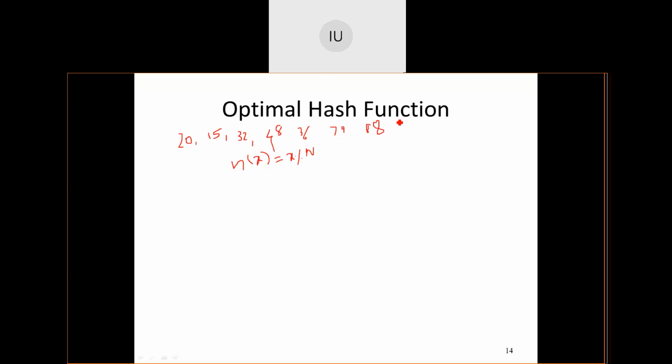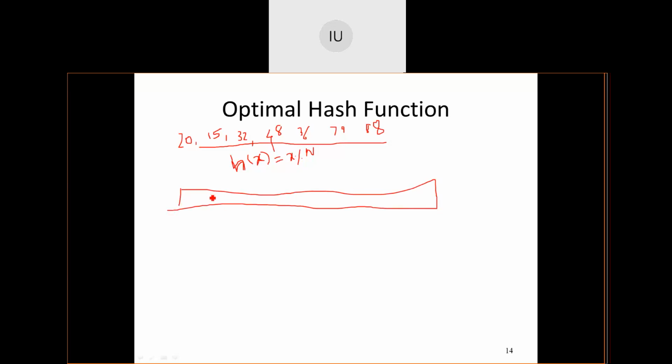Okay. Table size given is 10. So now x indicates every element that is given here. So go on applying element by element on this function. H of 20 is equal to 20 mod 10. How much does it hold for h of 20? What is the value that you will get? 0, correct. So you will get a value 0.